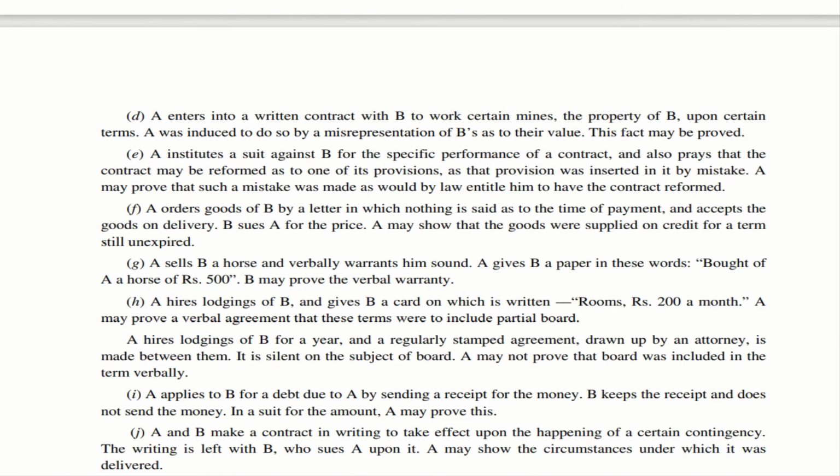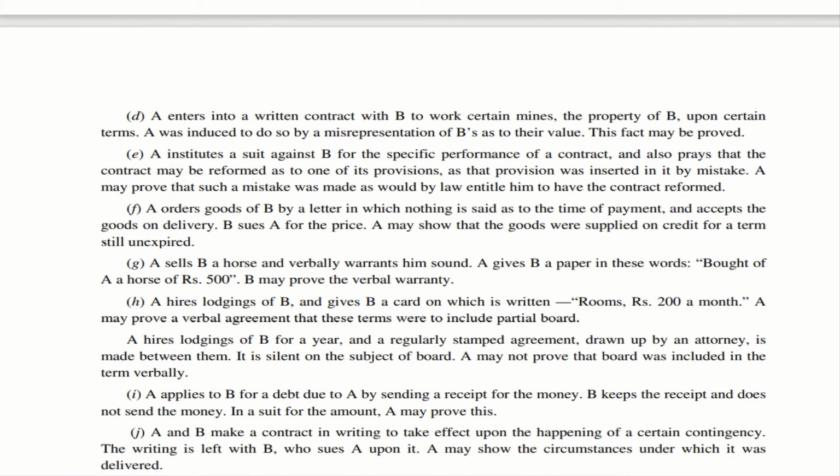Now let us move to illustration E. There is one person A who has instituted a suit against B for specific performance of a contract. And in that he is making a prayer saying that there is a provision in that contract which was inserted by mistake and it needs to be reformed. Then in that case, this person needs to prove to the court that law entitles him to have that particular provision reformed or changed. That is illustration E.